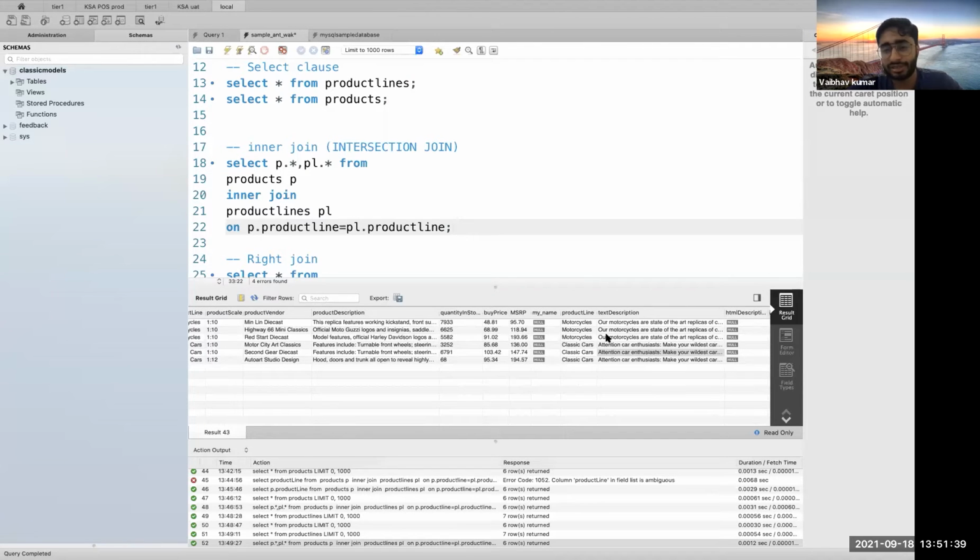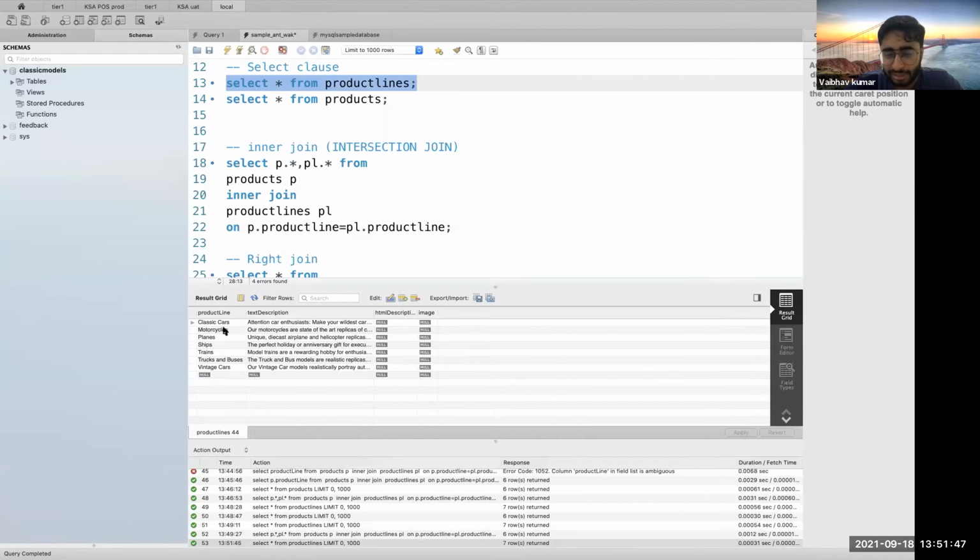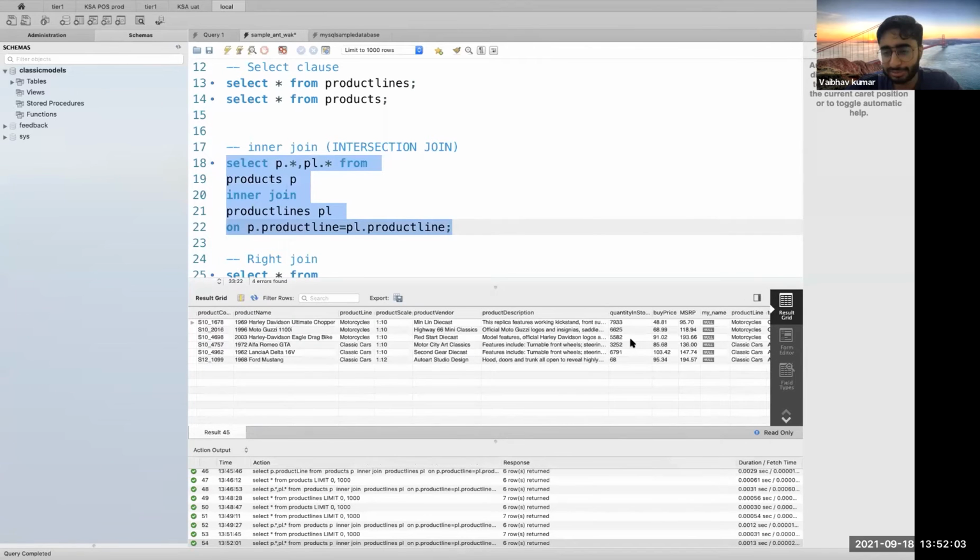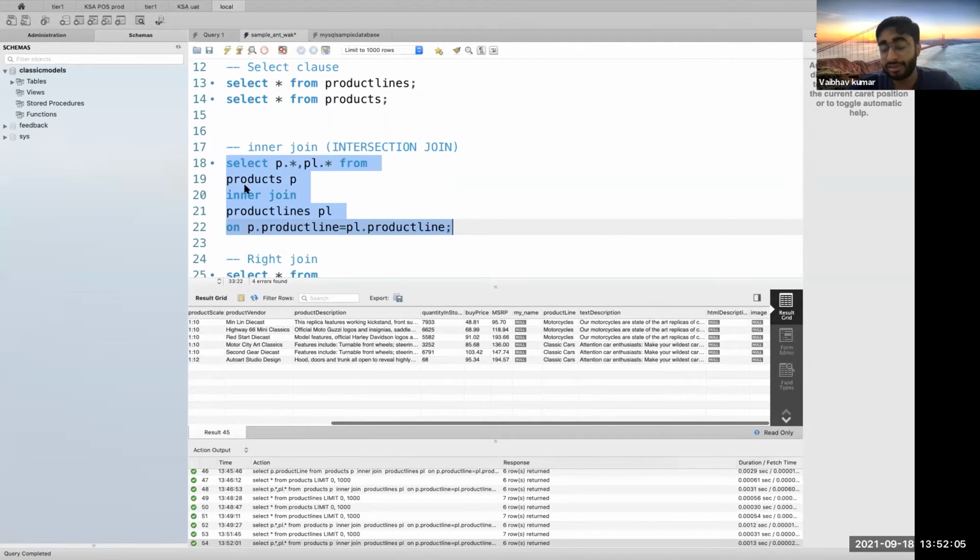In the inner join, my use case was: get me all the products along with their textual description. I want this particular column from my product lines table. So what I want is to get all the common set of rows which have a common product line between the two tables, so that I can get a textual description of whatever rows were present in the products.